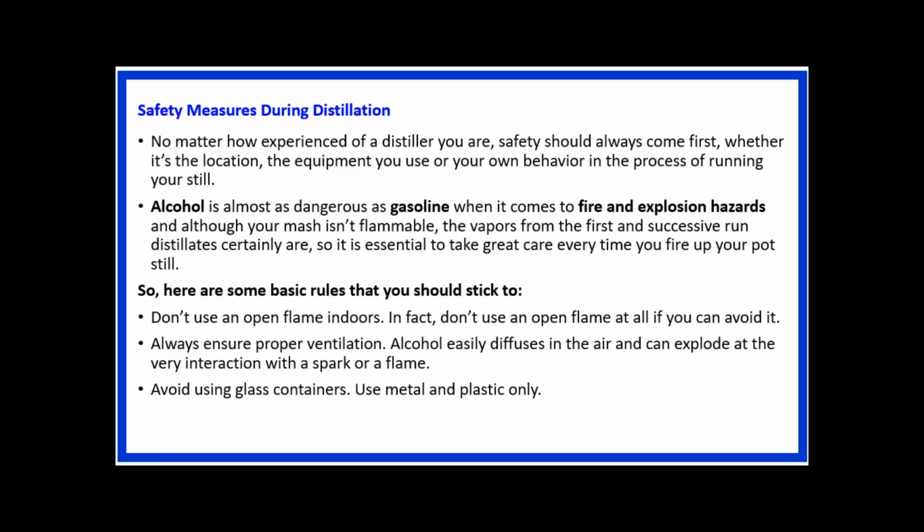Now some guidelines for the distillation process. What are the safety measures during distillation? The distillation process may be rectification, or it may be a refinery process. When we are talking about distillation as rectification, normally the main product is alcohol. The example of these alcohol products is the distilleries. Whatever distilleries are available in India or anywhere, their main product is alcohol, and that alcohol may be of different products, different compositions and a variety of percentages.